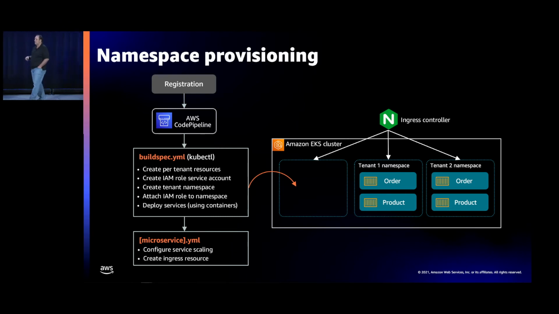And then it also references a separate YAML for each microservice you're deploying. So the top part of the build spec YAML, you could just grab and reuse in any environment, but then for your microservices, you'd essentially introduce a separate YAML for each one of your microservices, and there you could configure the scaling and the attributes on a microservice by microservice basis, which is why we made the choice we made here, and we want to make it easier for you to drop in and introduce your own microservices.